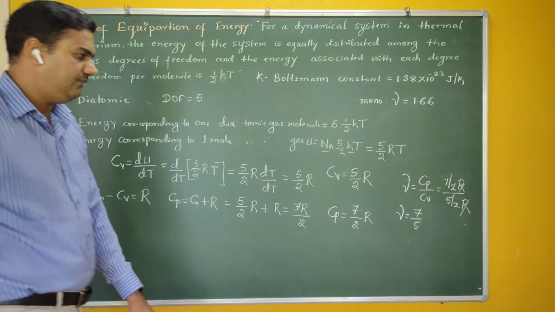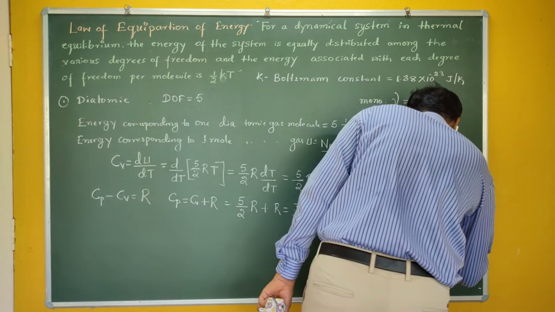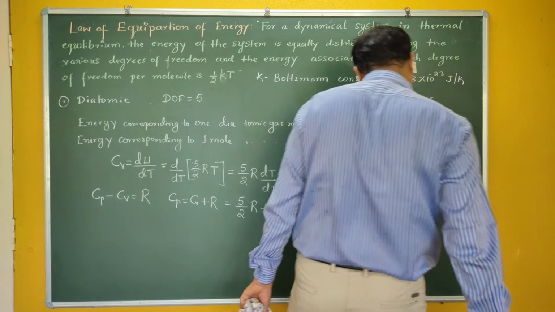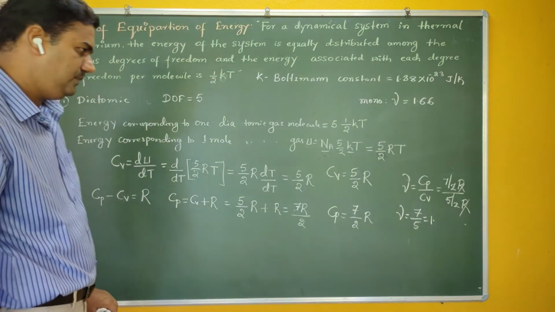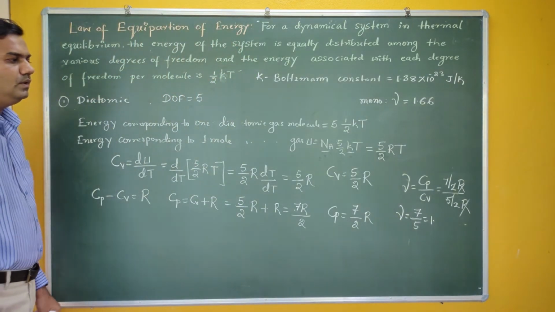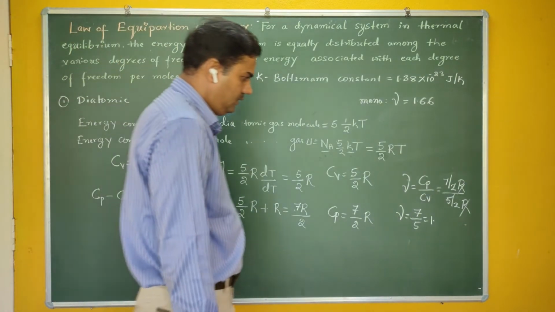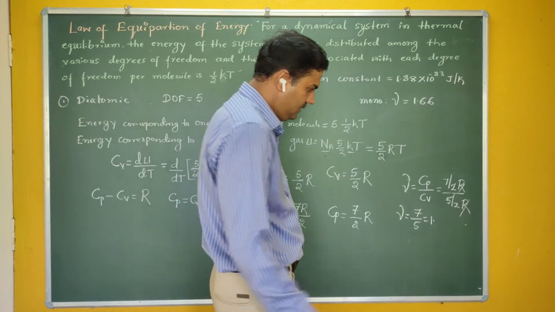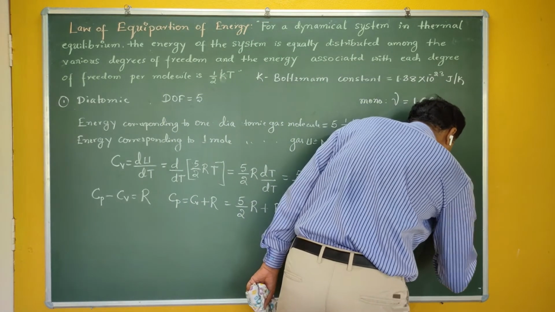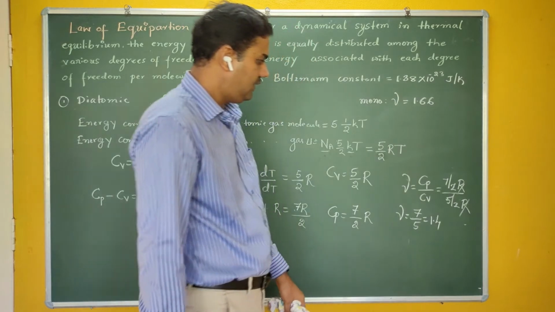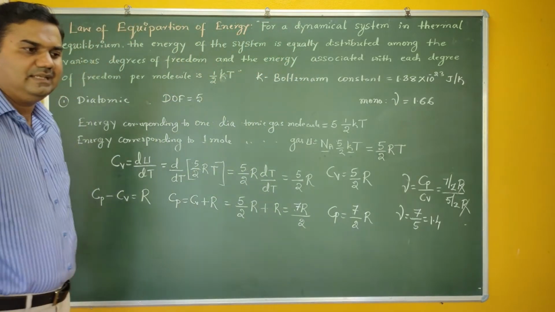The value of 7 by 5: 5 ones are 5, we are left with 2, so 2 by 5 is 0.4, which is clearly correct.